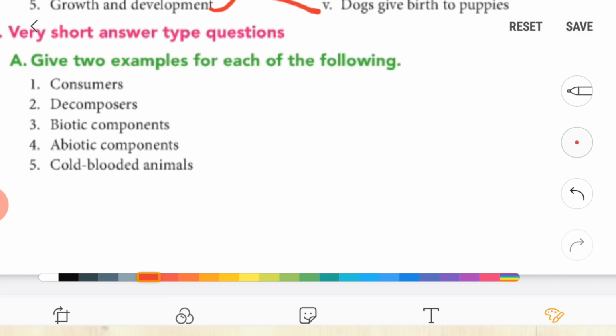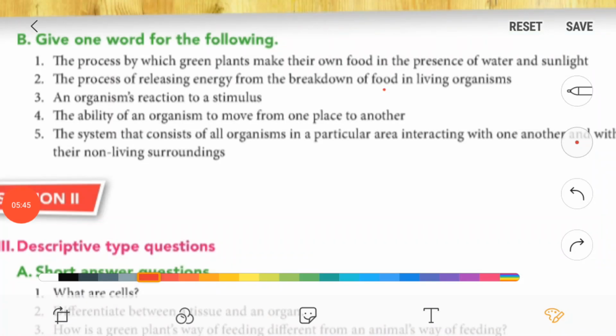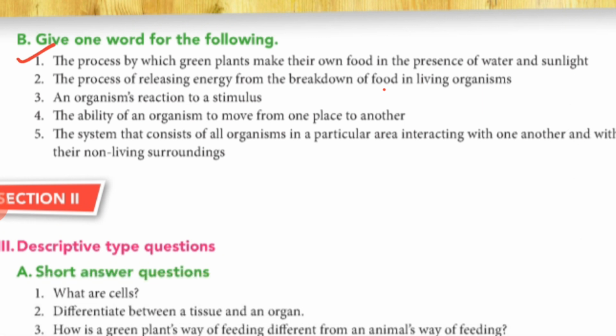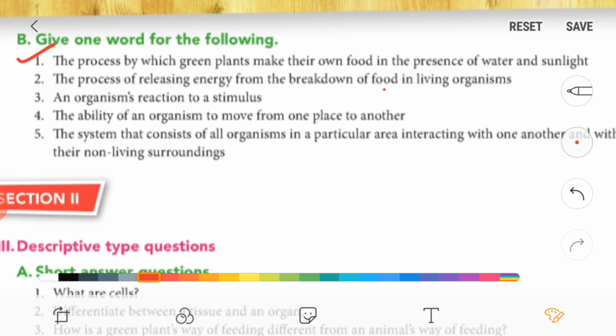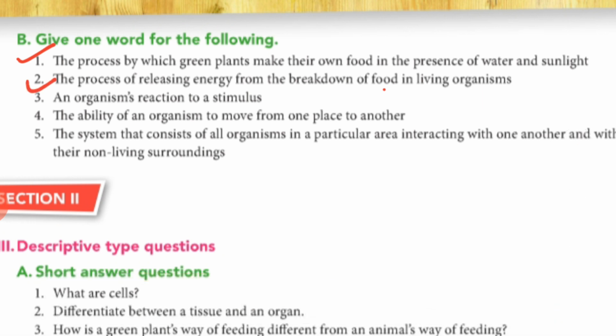Now turn your page. Give one word for the following. So first one, the process by which green plants make their own food in the presence of water and sunlight. So this process is called photosynthesis. Second, the process of releasing energy from the breakdown of food in living organisms. So it is respiration, not breathing.